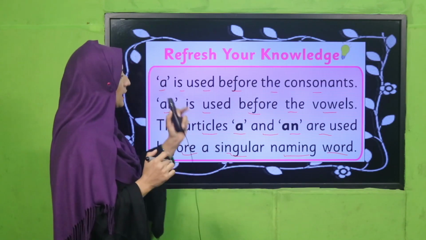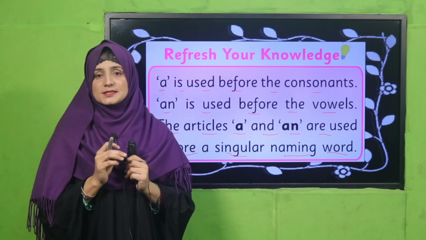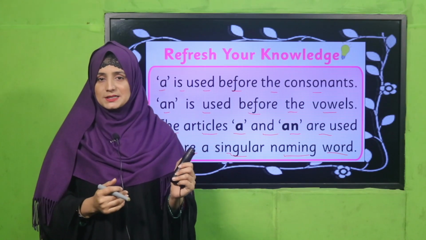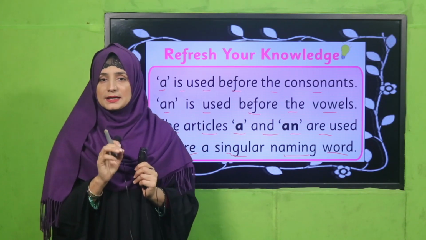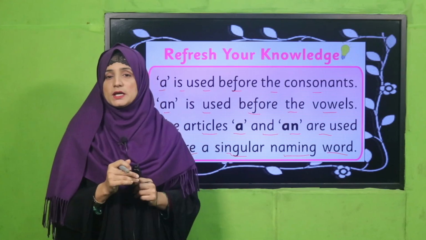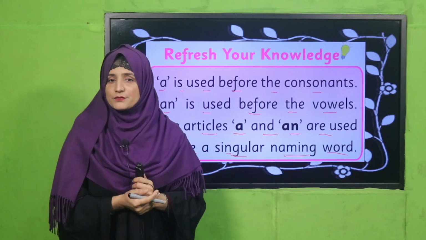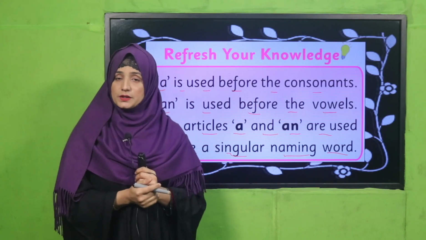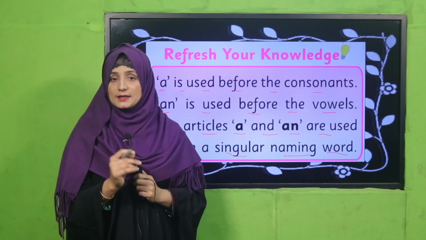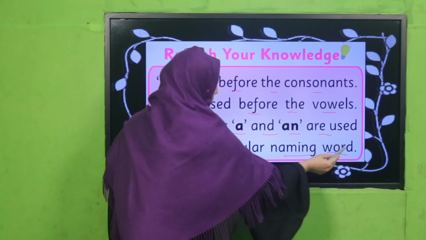Where we have to use a, we have to use a before the consonants. As we know, there are 26 letters in the English alphabet, out of which 21 are consonants and 5 are vowels. Those 5 letters give us vowel sounds. So with a consonant we have to use a. If the noun starts with a consonant, then we have to use a. And if the noun starts with a vowel sound, then we have to use an. And remember, the thing must be a singular naming word.